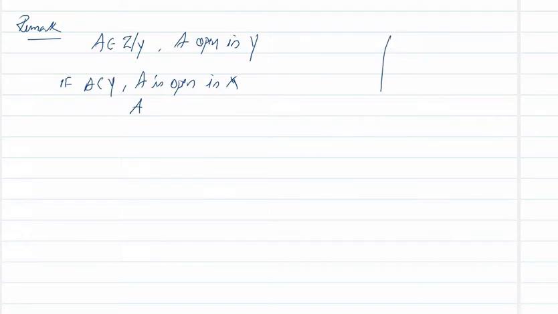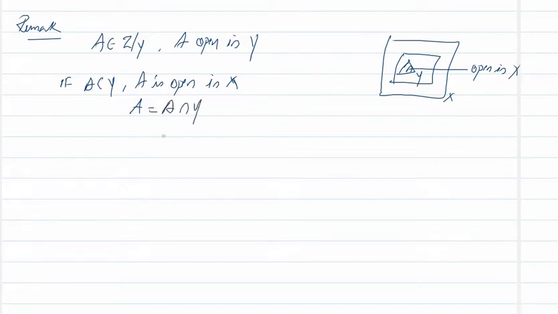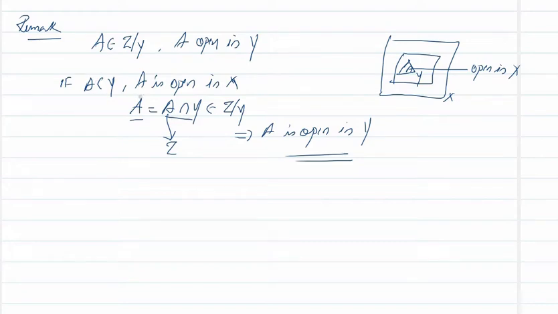Since A is a subset of Y, A is contained in Y, and A is a subset of X, but A is open in X. That means we can write A as A intersection Y, where A is a member of tau because A is open in X. So A intersection Y is a member of tau restricted to Y. That means A is a member of tau restricted to Y. This will imply A is open in Y. So a set which is open in X and contained entirely in Y is open in Y. Any subset of Y which is open in X is also open in Y.